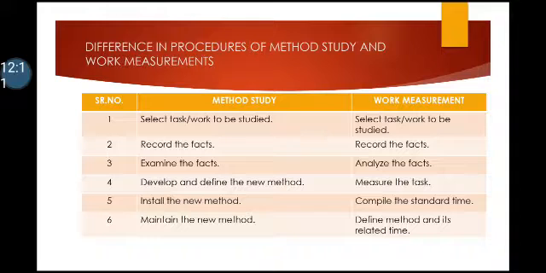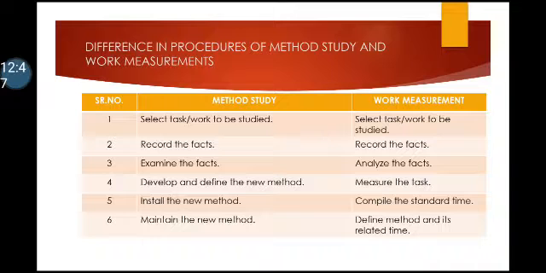What is the difference between method study and work measurement? Method study: select task or work to be studied. Work measurement: select task or work to be studied. Method study: record the facts. Work measurement: record the facts. Method study: examine the facts. Work measurement: analyze the facts.